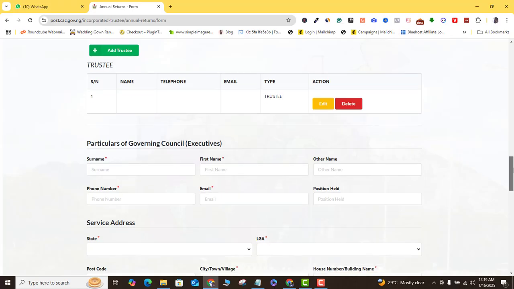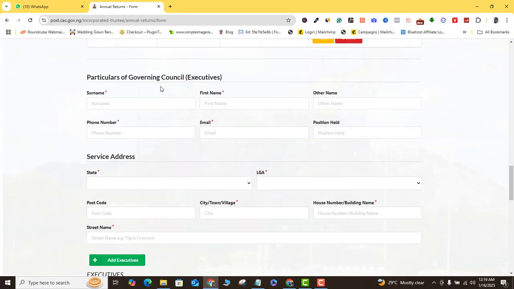Okay, once you do that, you come to the next section, which talks about the particulars of the governing council, that is the executives. Okay, so here again, I don't think we necessarily have to fill in anything.